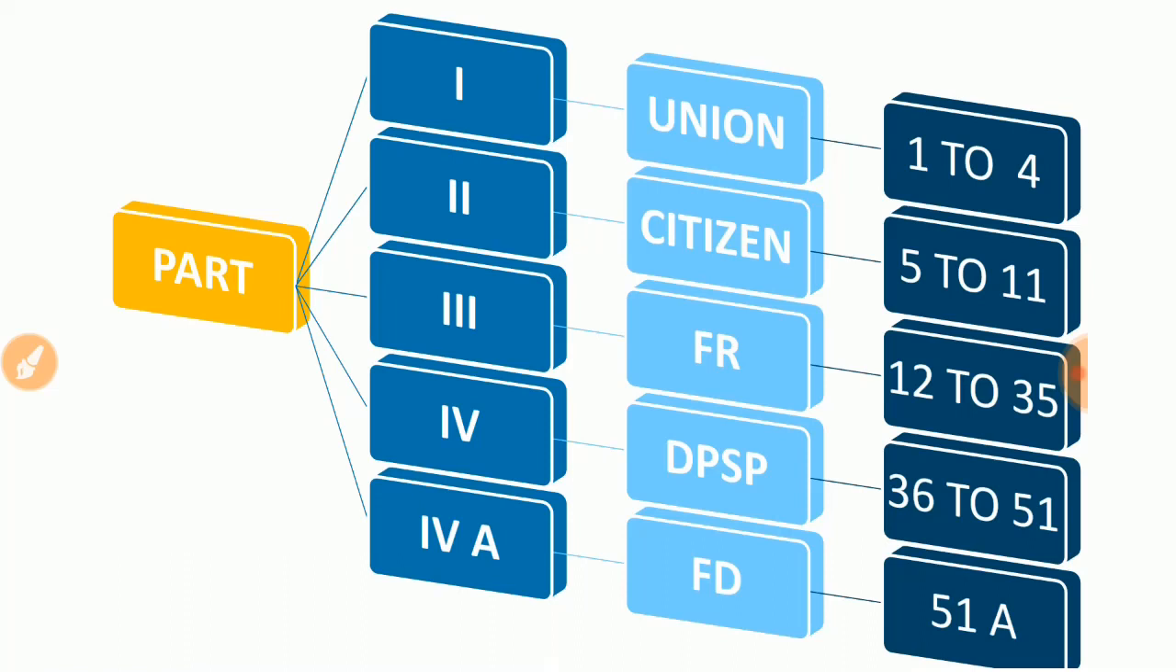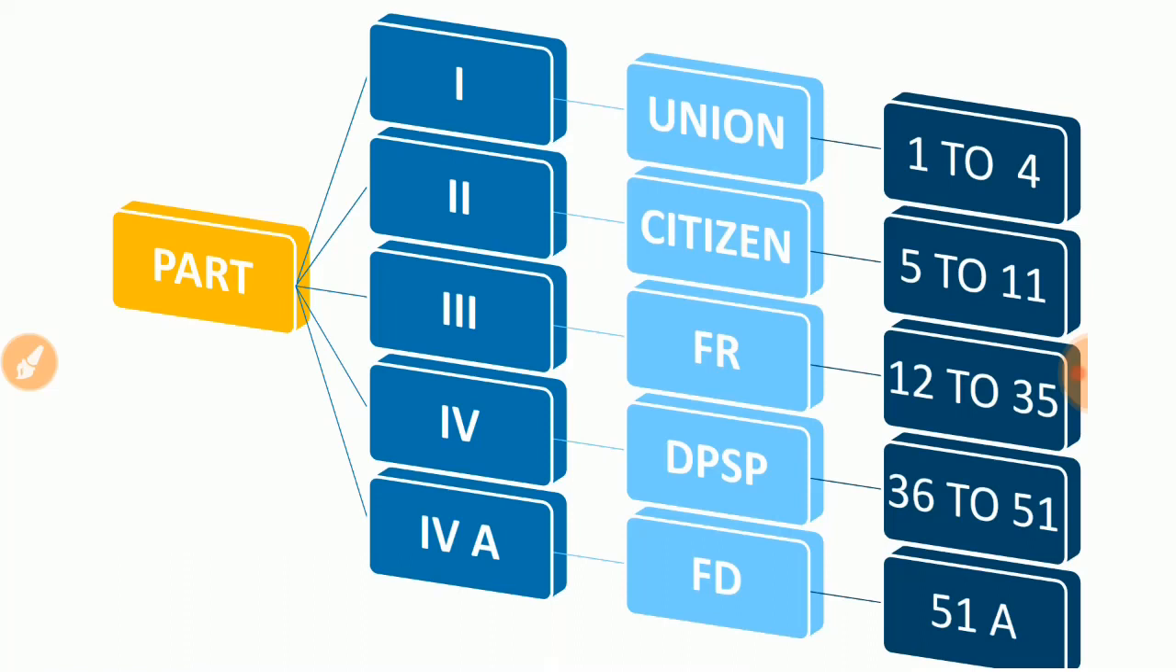And the second part is talking about citizenship. The people who are living in this region, in this land, and their citizenship is mentioned in part 2. You know how many articles? Articles 5, 6, 7, 8, 9, 10, 11 are talking about the citizenship of an Indian person. So it is mentioned in part 2 of the Constitution.